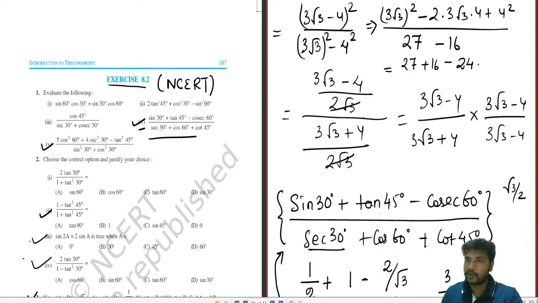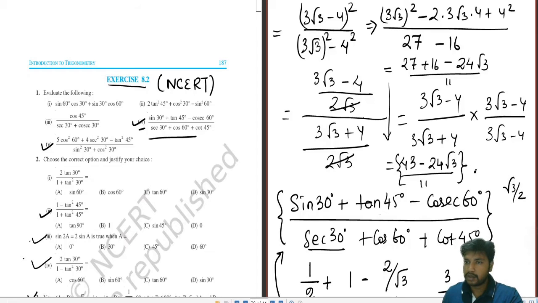Don't get into a hurry. Divided by 11. So this will be equal to 43 minus 24. I don't have space over here. I'll be writing it here. 43 minus 24 root 3 whole divided by 11 is your answer.